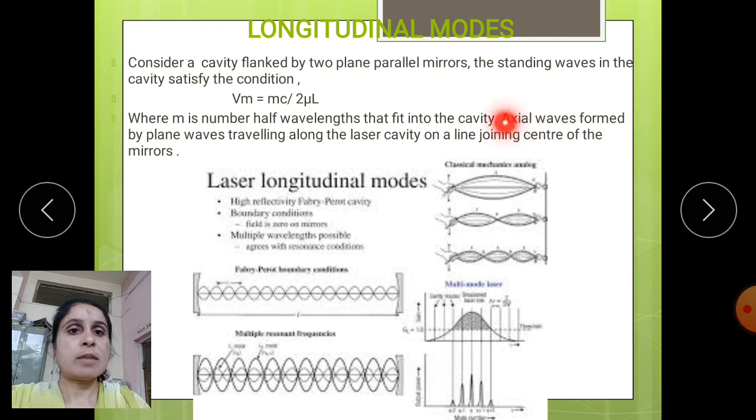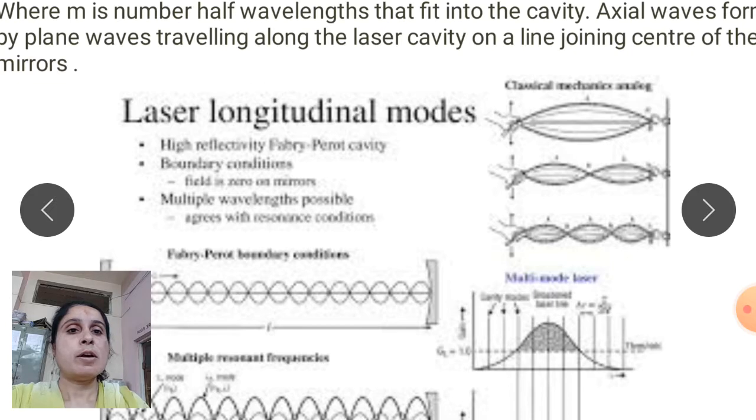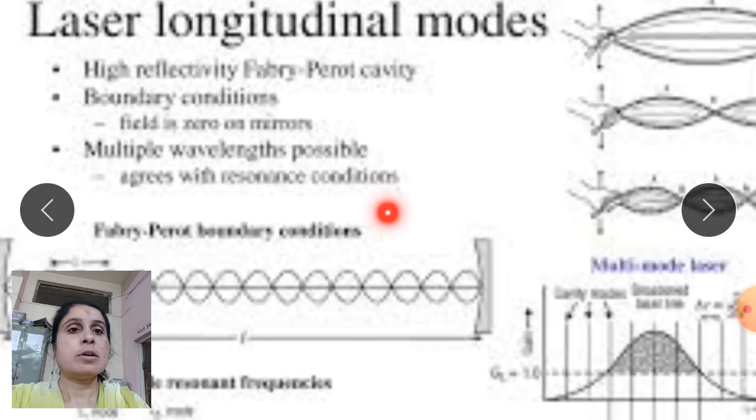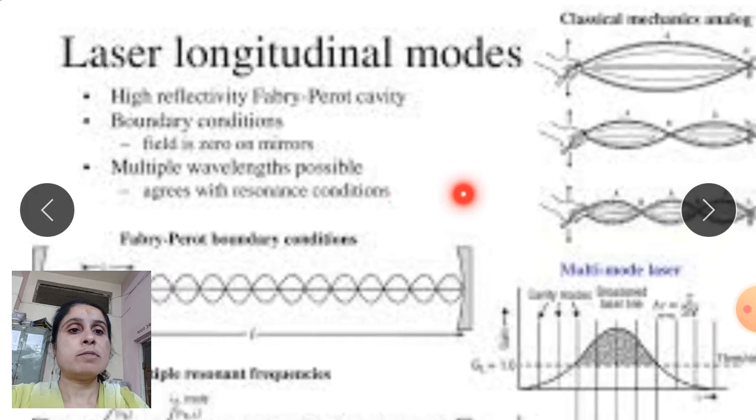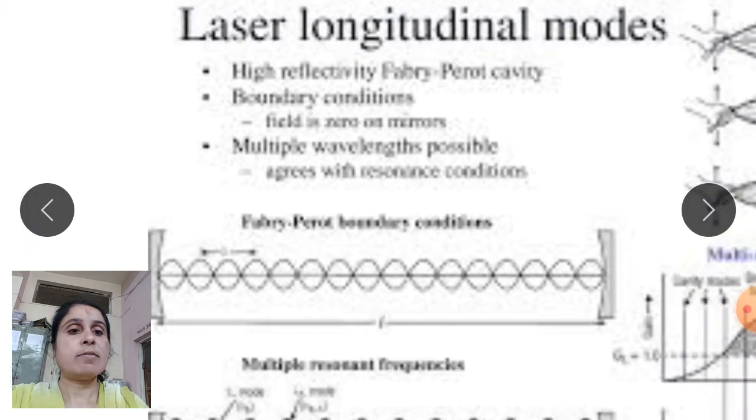Axial waves can be formed by plane waves travelling along the laser cavity, on a line joining the centers of the mirrors. So, when longitudinal modes occur, the waves travel in a straight line, generated with high reflectivity of the Fabry-Perot cavity. The reflection takes place between the two mirrors, and the cavity modes are generated, with the standing waveforms in a straight line.